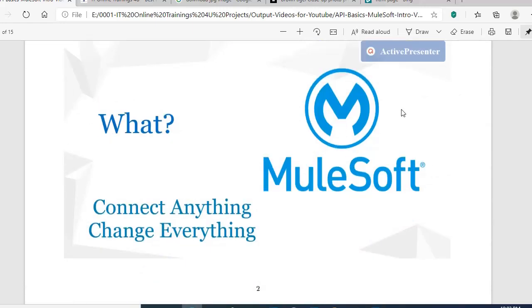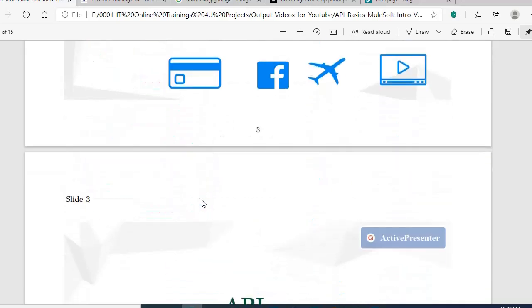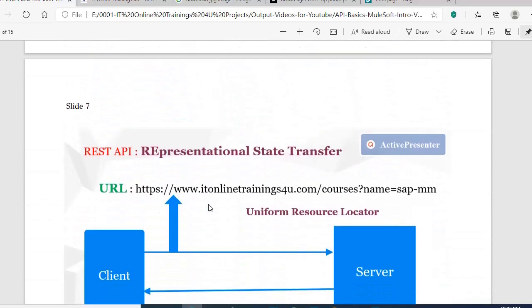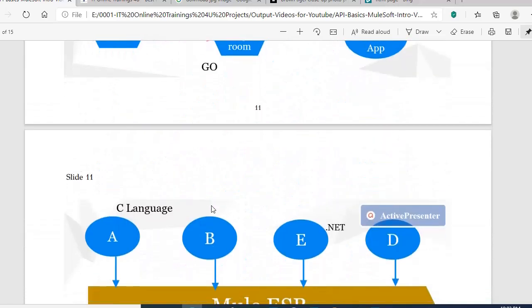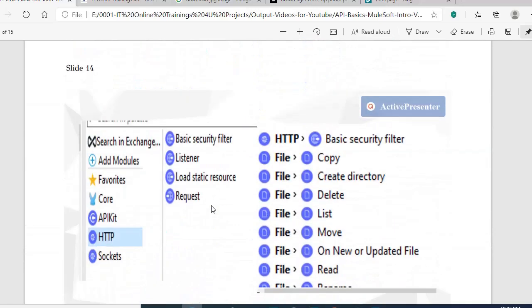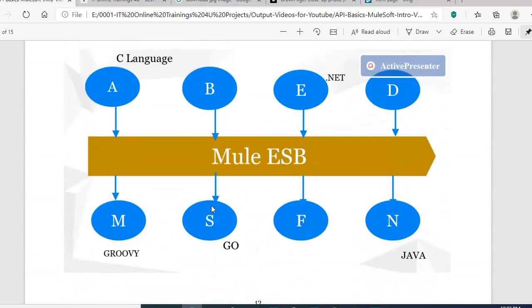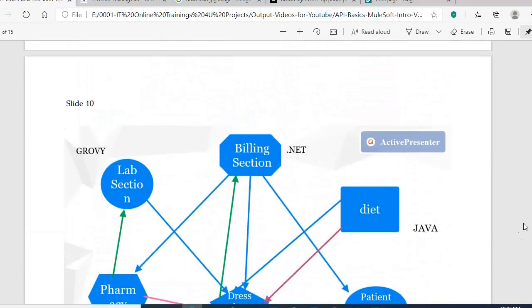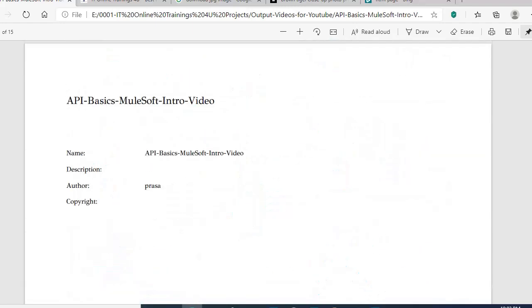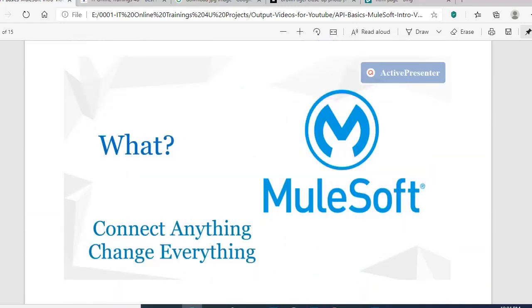Okay. I hope you got to know what an API is and what a REST API is, the different formats of the data, JSON or XML, and how we are sending the data from one place to another place. All these basic details you need to understand to get into the MuleSoft implementation details. I hope this session is very useful to you to understand the basics of MuleSoft and integration.